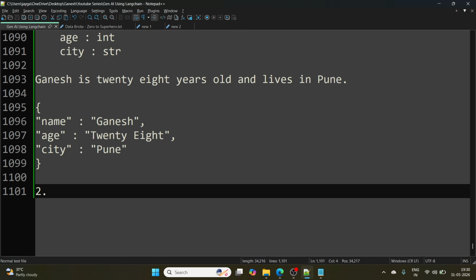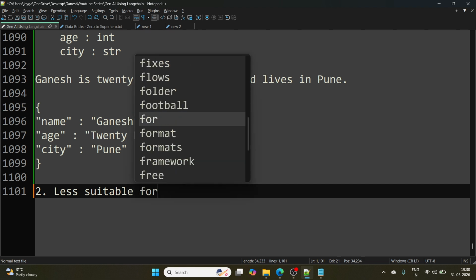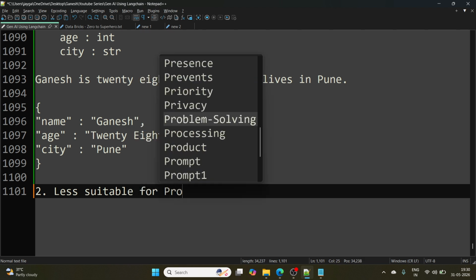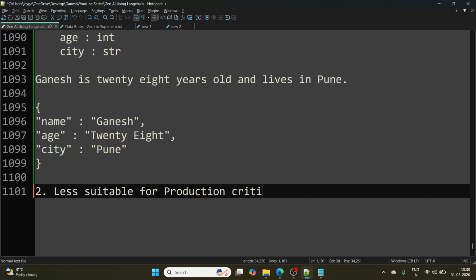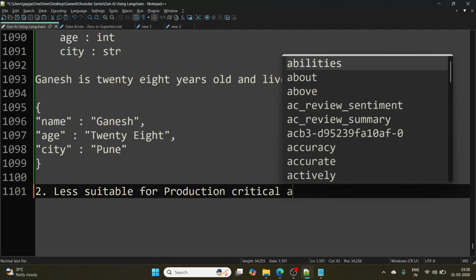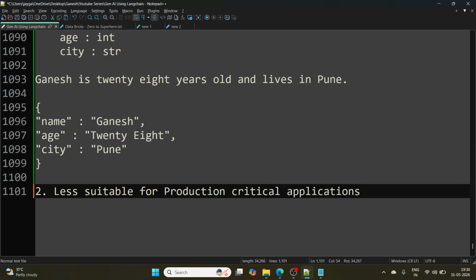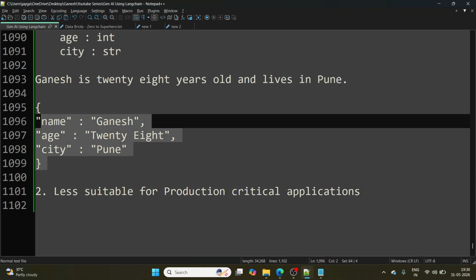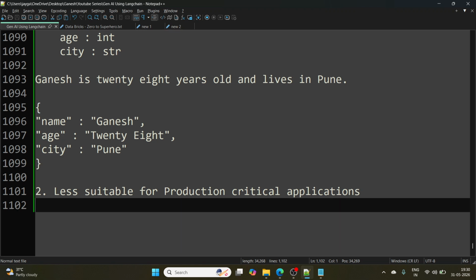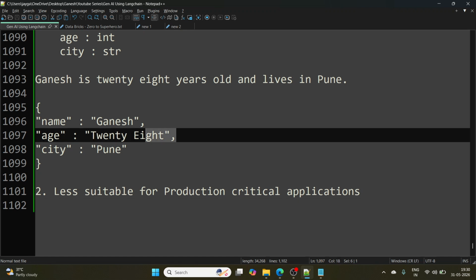And because of this first disadvantage, it is less suitable for production critical applications. Let's say this JSON I'm going to add to my table. Now my table schema is defined, age should be integer.